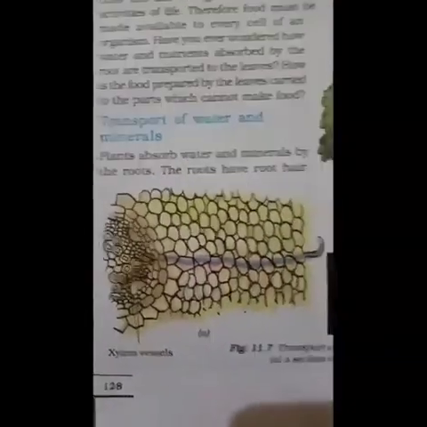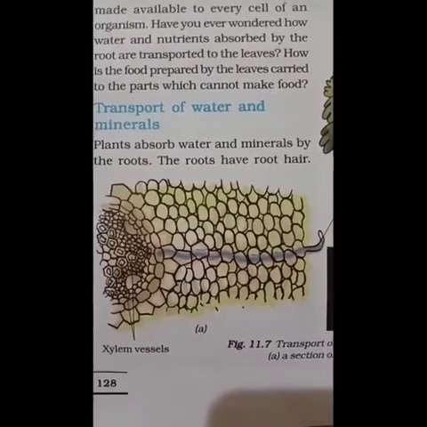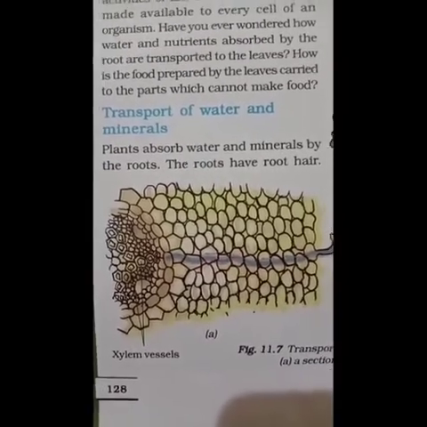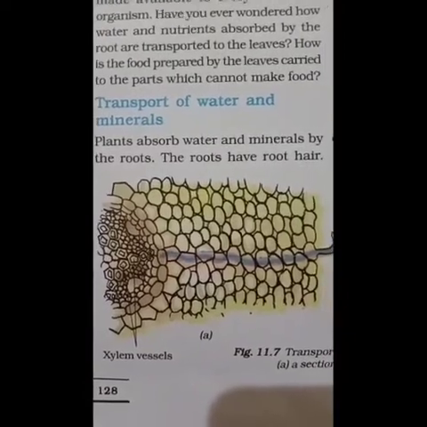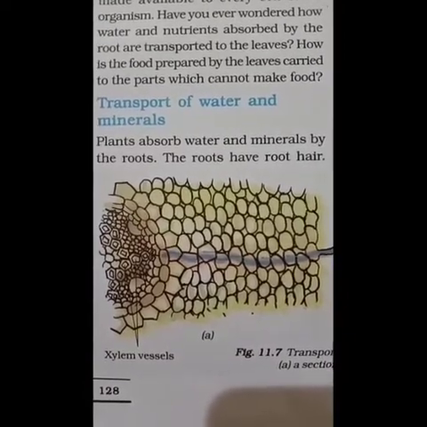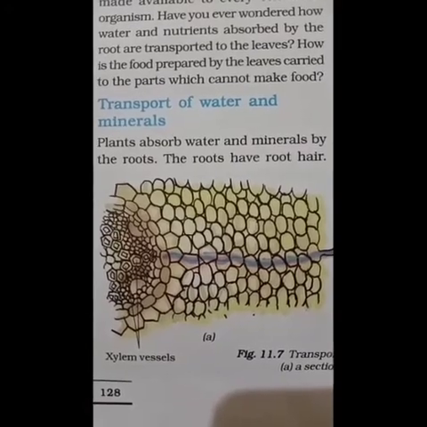So here you can see the diagram. Okay, this is said to be xylem vessels. I'll explain what that is. So, transport of water and minerals. The plant absorbs water and minerals by the roots. Okay, the roots have root hair.